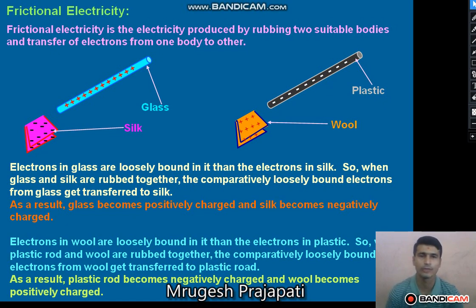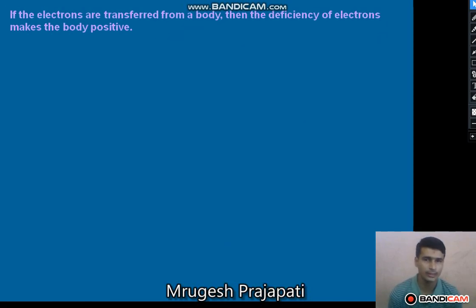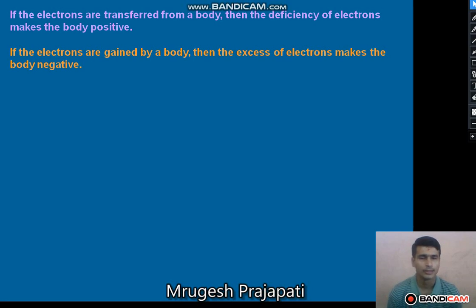So with these two examples you can easily understand how electricity is produced by rubbing two suitable bodies, and that is friction electricity, right? When electrons are transferred from one body to another body, a deficiency of electrons is produced in the body and the body becomes positively charged. Similarly, when electrons are accepted by a body, gained by the body,